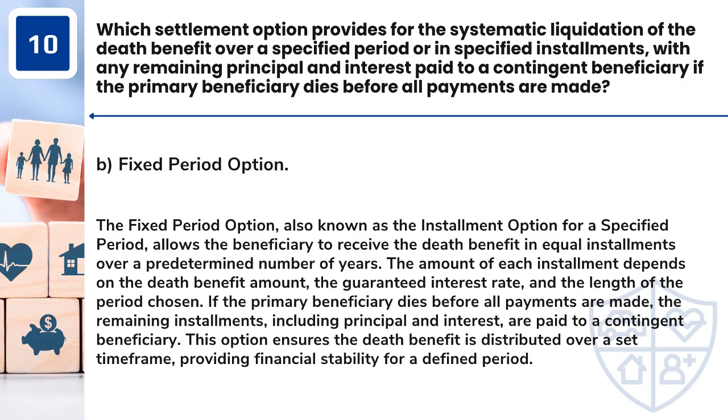The amount of each installment depends on the death benefit amount, the guaranteed interest rate, and the length of the period chosen. If the primary beneficiary dies before all payments are made, the remaining installments, including principal and interest, are paid to a contingent beneficiary. This option ensures the death benefit is distributed over a set time frame, providing financial stability for a defined period.